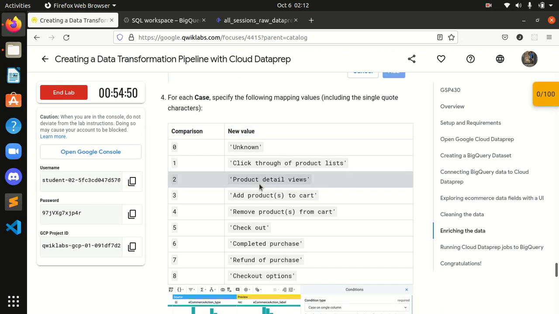For each case, specify the following mappings, including the single quote character.